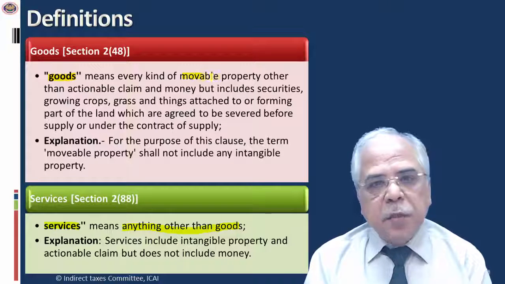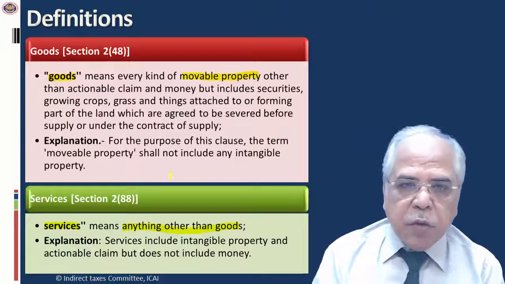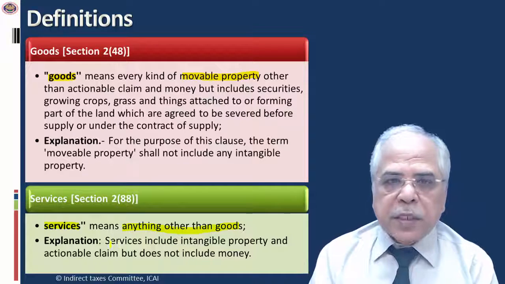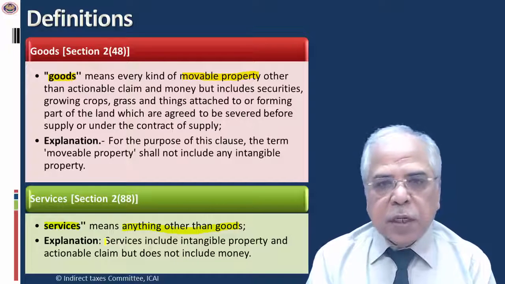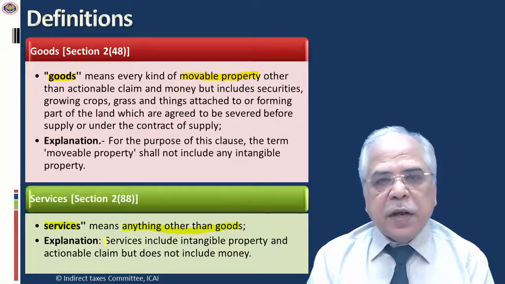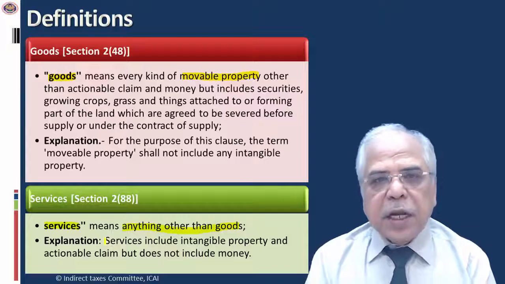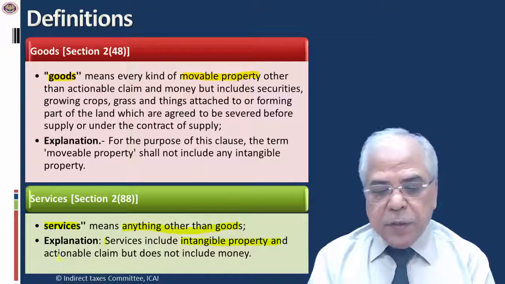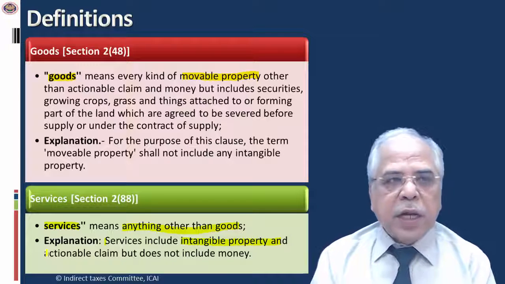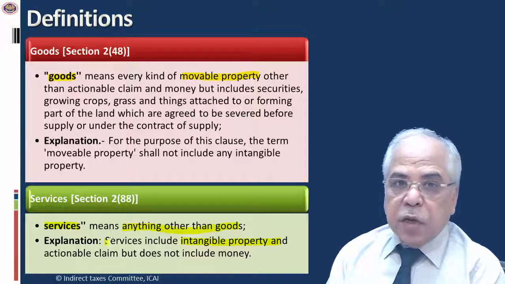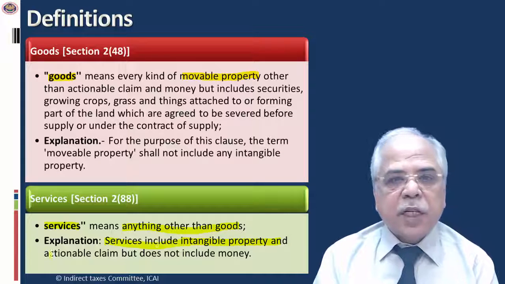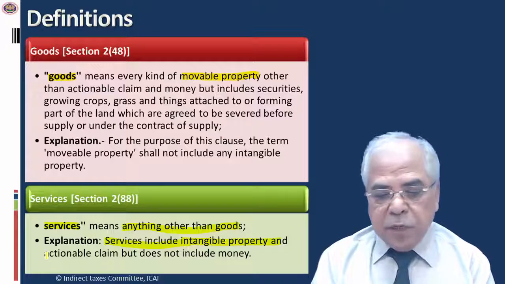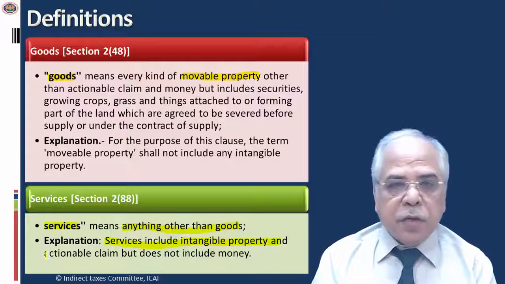So whether immovable property shall be included in the definition of the term service, I think the government has received this suggestion from many quarters, so they will certainly look at it while drafting the GST bill, so that immovable property does not get included in the definition of service. And then the explanation is equally important as in the case of goods. Services include intangible property, because there was an exclusion provided from the definition of goods, so it is included in the term service, and actionable claim, but does not include money.